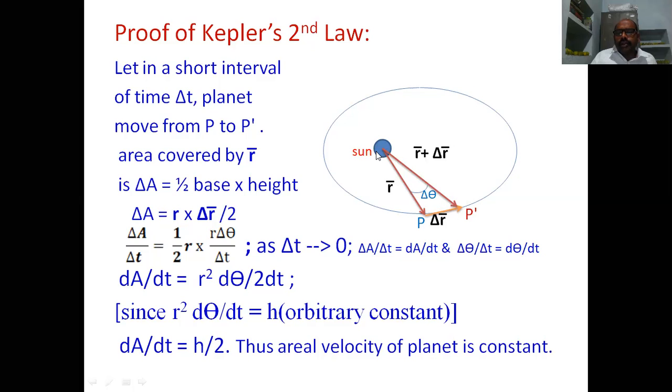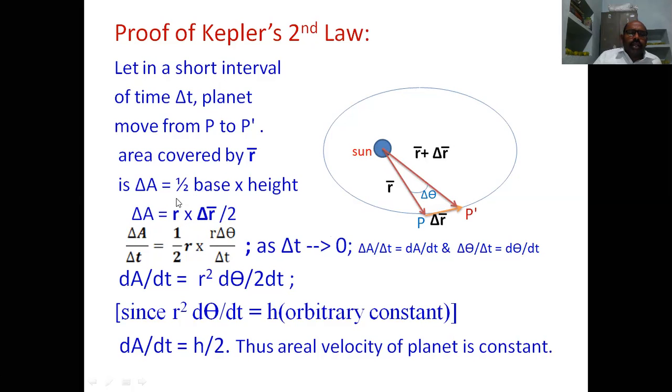Now we are observing one triangle. Let us say the sun is O, and O P P dash is the triangle. In this triangle, the area covered is delta A is equal to half into base into height. So base is r bar and height is delta r bar, and 1 by 2 is the multiplier.